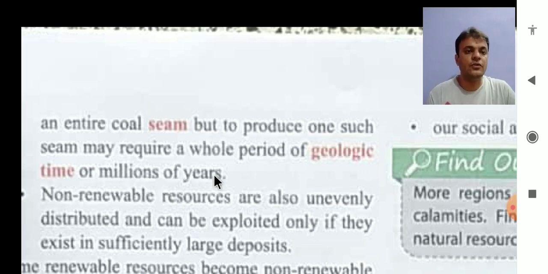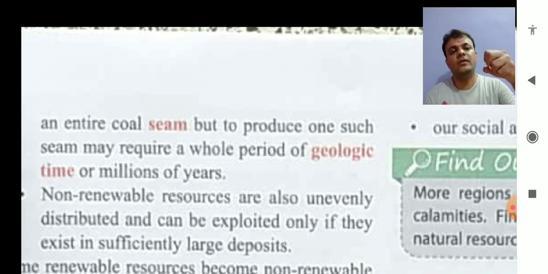To use an entire coal seam, that particular quantity of coal fetched from beneath the earth, it is very easy. It will take only a little time, right?